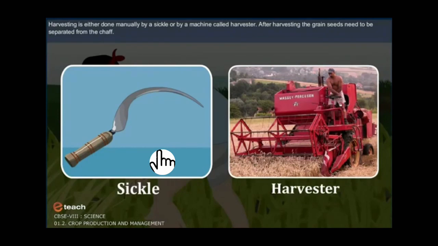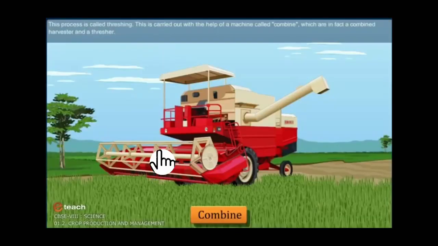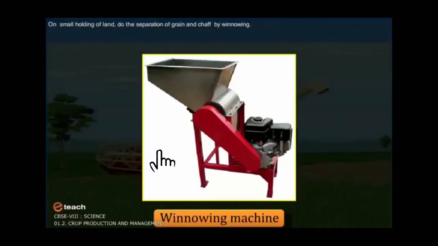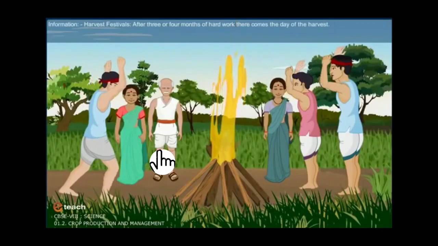After harvesting the grain, seeds need to be separated from the chaff. This process is called threshing. This is carried out with the help of a machine called combine, which is in fact a combined harvester and a thresher. You can see here. On a small holding of land, we do the separation of grain and chaff by winnowing.